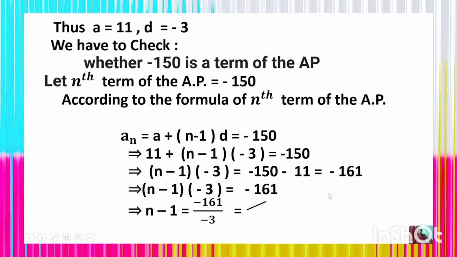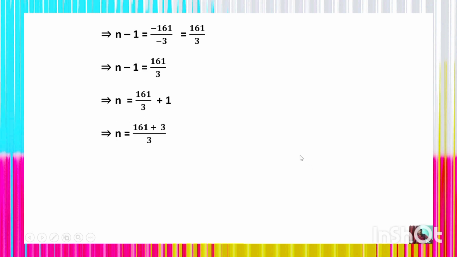And n minus 1 is equal to minus 161 divided by minus 3, which is 161 by 3. Thus we get n minus 1 is equal to 161 upon 3, right? So n is equal to 161 upon 3 plus 1, after transposition, and n is equal to (161 plus 3) by 3, after addition we shall get 164 upon 3, which is 54 whole 2 by 3.